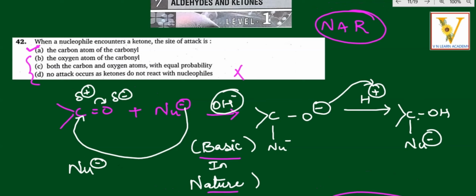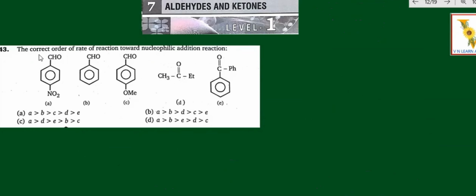Come on, let us go to the next question. The next question: the correct order of the rate of reaction towards nucleophilic addition reaction. Here there is a nitro group in the para position with CHO, benzaldehyde, and an OMe group, and CH3 C double bond O with an ethyl group, and here benzophenone, right?